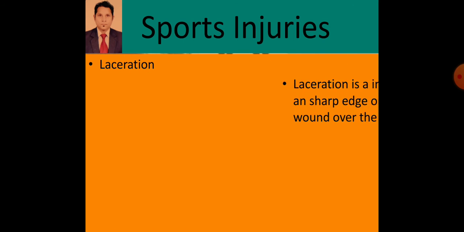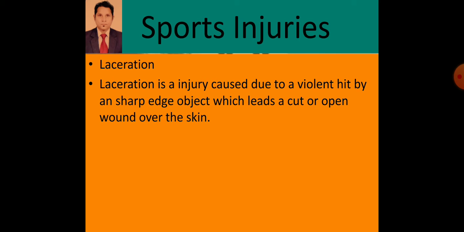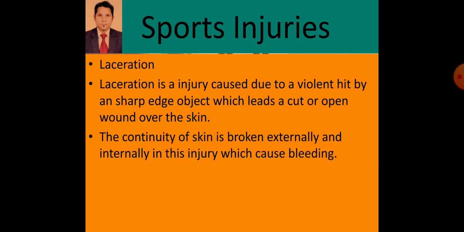We will come to the next sports injury, that is laceration. Laceration is the injury caused due to a violent hit by a sharp-edged object, which leads to a cut or open wound over the skin. So, a cut over the skin or open wound over the skin. We can understand the skin is getting damaged from the outer layer.